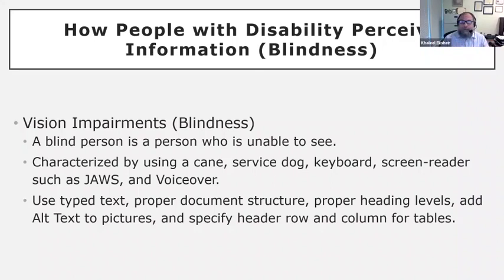For example, we had a question in the previous presentation about PDF, scanned PDF. Well, that scanned PDF is actually an image. You see a text, but you cannot select any specific word in that text. So it is an image, and that's why a screen reader will not be able to read it, will not be able to convey the information that is included in the image. Unlike typed text. If the text is typed, then the screen reader will be able to convey the information and it will be read.